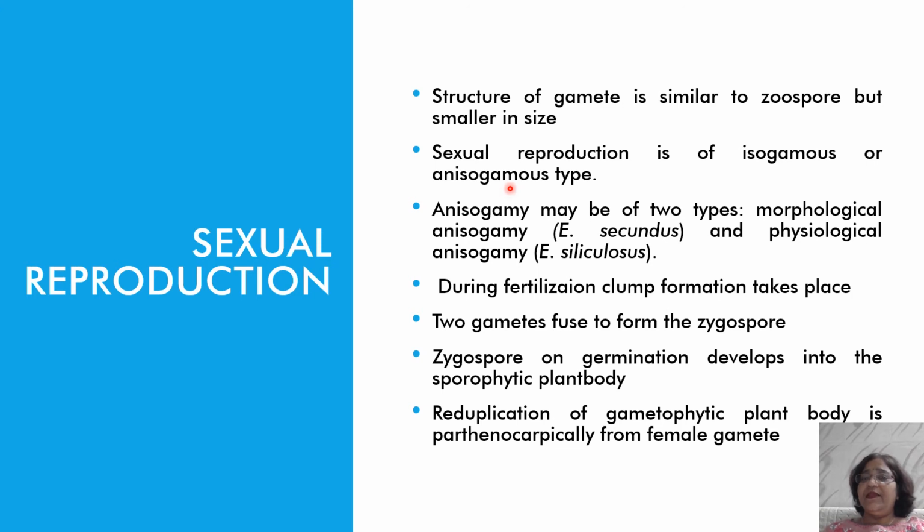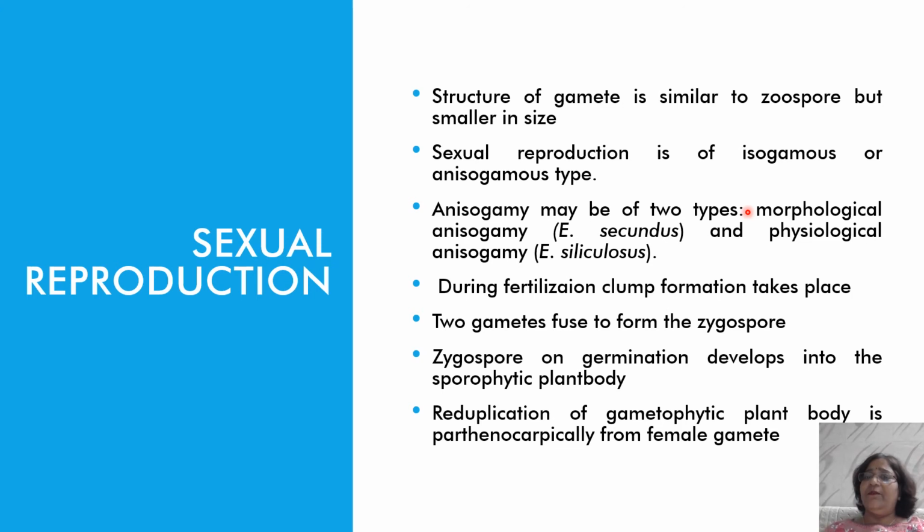Anisogamy is when the gametes are of different kinds. Anisogamy may be of two kinds: morphological anisogamy and physiological anisogamy. Morphological anisogamy means that the fusing gametes differ in structure and shape: one is big, another is small.